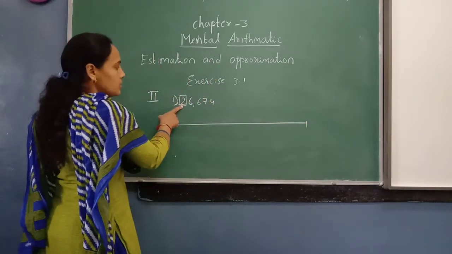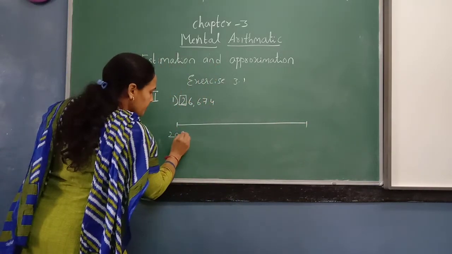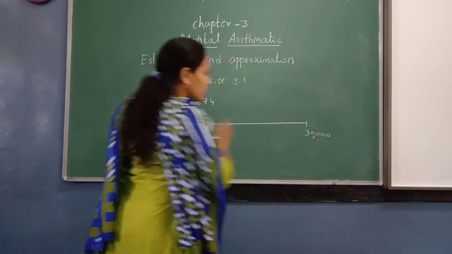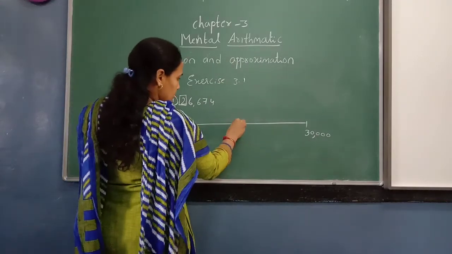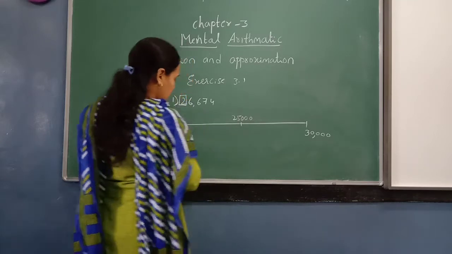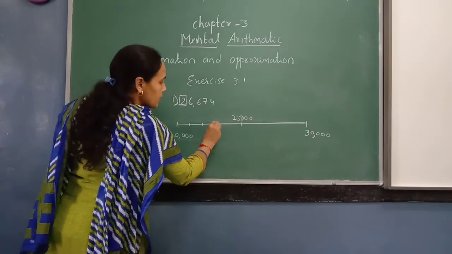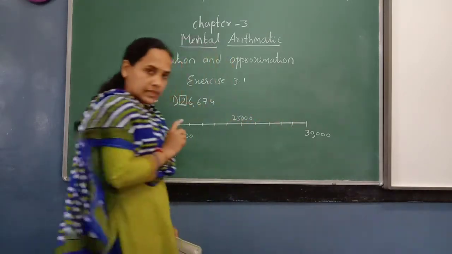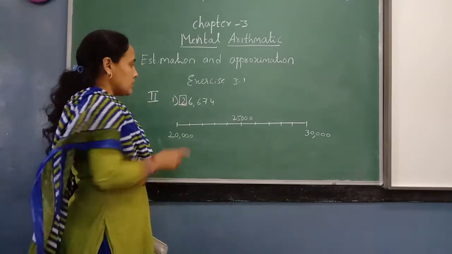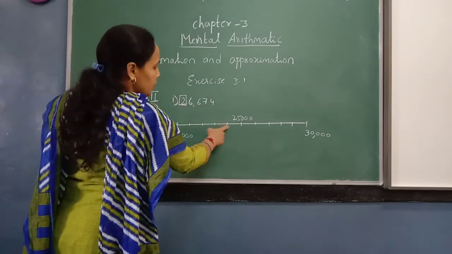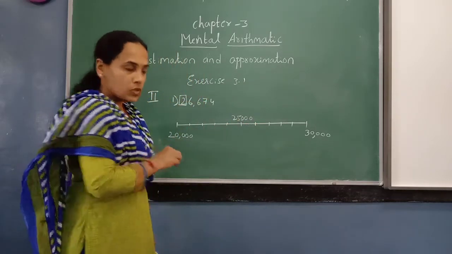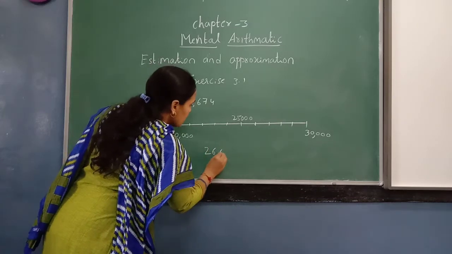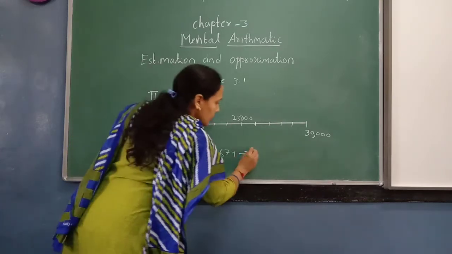So starting number will be 20,000. Then 30,000. Okay. Now 25,000 here. Middle number will be 25,000 because 21, 22, 23, 24, 25, 26, 27, 28, 29, 30. Got it, children? Now 26,000. So 6. So 21, 22, 23, 24, 25, 26 comes here. Okay. So here means more than half. So what we should do? Round off to the next number. 26,674 will be rounded off to 30,000.